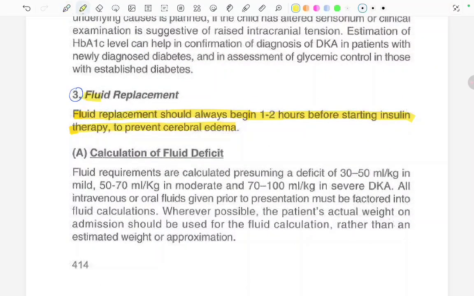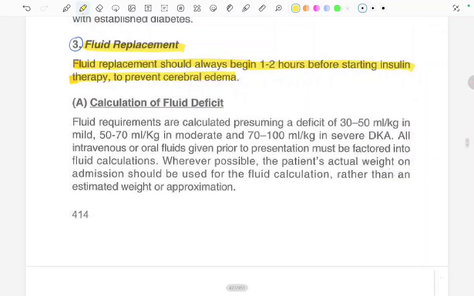First is the calculation of the fluid deficit. Fluid requirements are calculated presuming a deficit of 30 to 50 ml per kg in mild, 50 to 70 ml per kg in moderate, and 70 to 100 ml per kg in severe DKA. Okay, this is just the percentage that we read, right? 3 to 5% dehydration we read, right? In mild DKA, 5 to 7% in moderate DKA, and 7 to 10% in severe DKA.